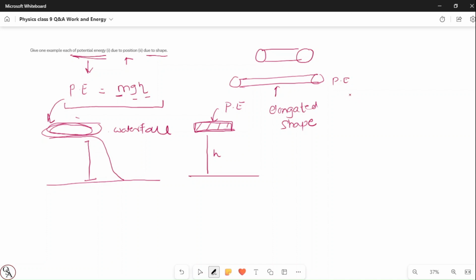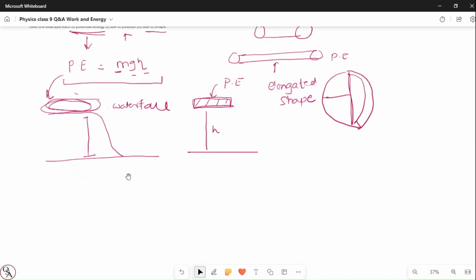The second example is archery. Anyone who plays archery knows that when you stretch the string of the bow where you keep the arrow, its shape is getting stretched. So the energy possessed after the stretching is again a kind of potential energy. I hope you understand the examples of potential energy due to its shape and due to its position. Now let's move to the second question.